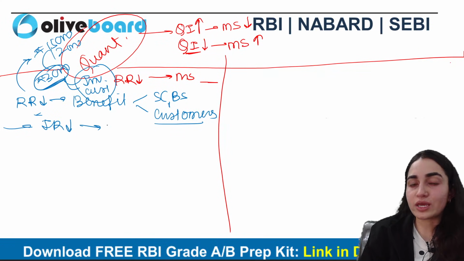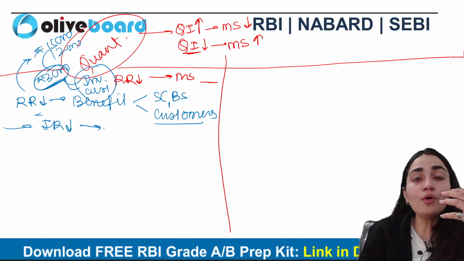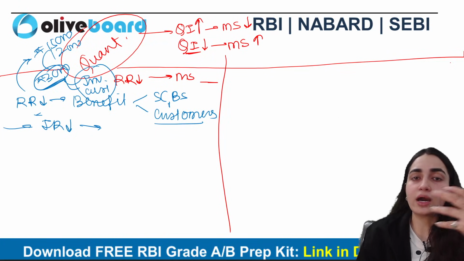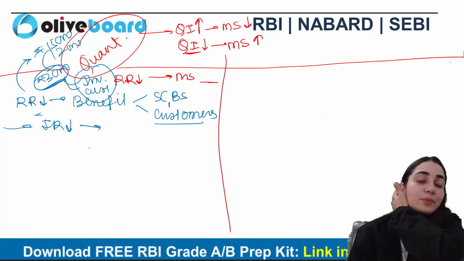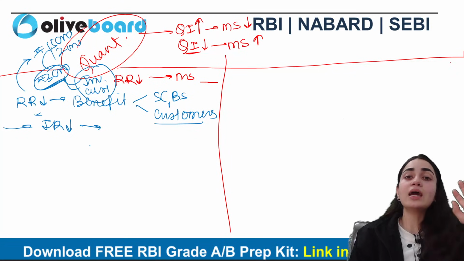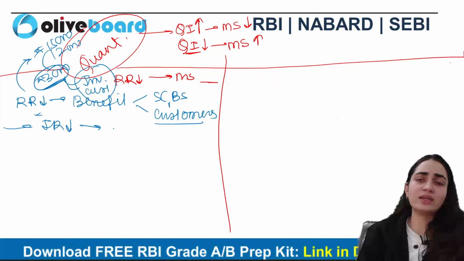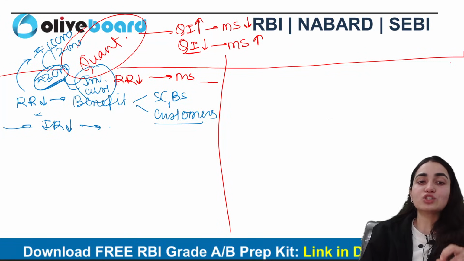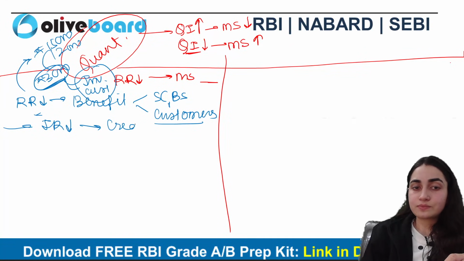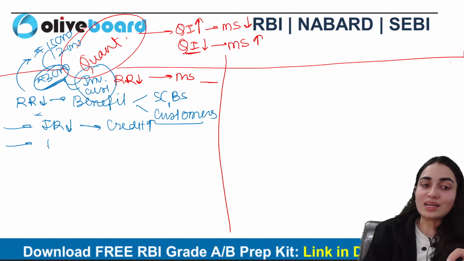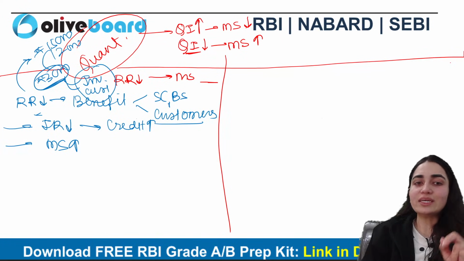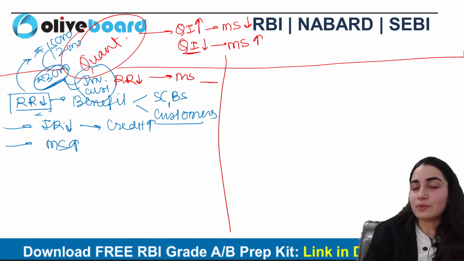If the interest rate decreases, what will people do? They'll start purchasing more loans. I'll say that now the interest rate has been decreased, let's go and take a loan, because I'll get it at a very affordable rate. So what will happen? Credit in an economy will increase, and accordingly the money supply in an economy will increase. So see, the relationship is indirect. The repo rate has been decreased, and this led to an increase in money supply.